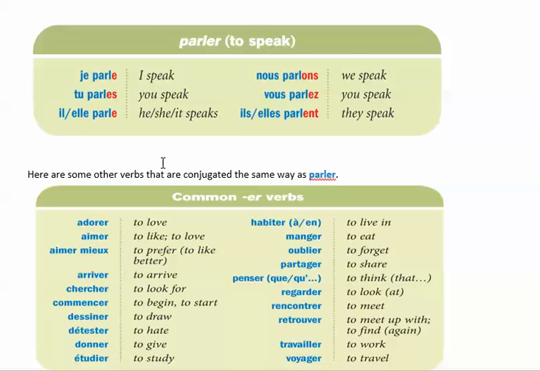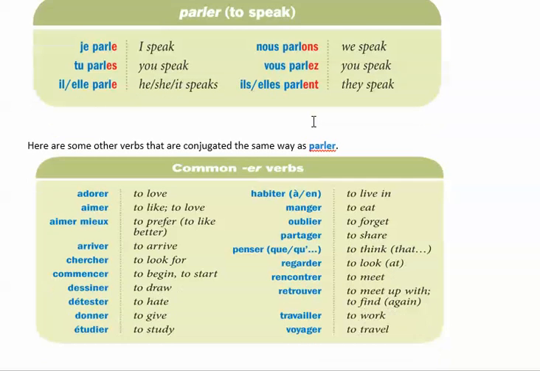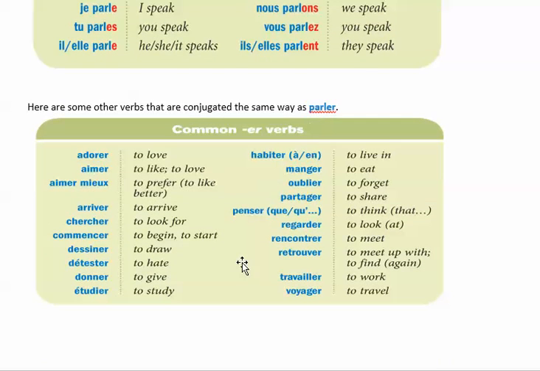So the rule is e, es, e, ons, ez, ent. So try to memorize this pattern. e, es, e, ons, ez, ent. One more time. e, es, e, ons, ez, ent. I'll give you a few minutes to look at this list of verbs. And when you go to Quizlet, you're going to have to fill in the blanks and study those verbs.